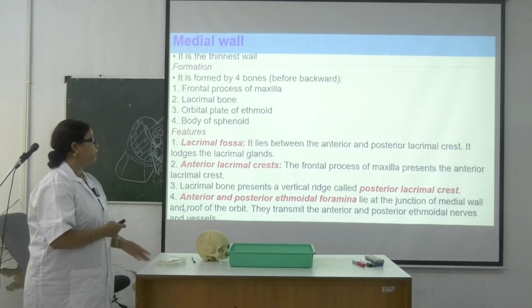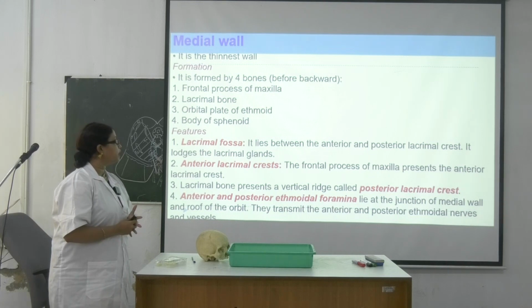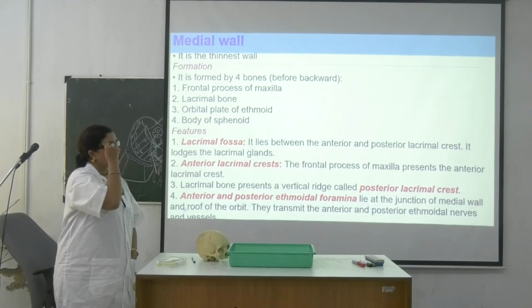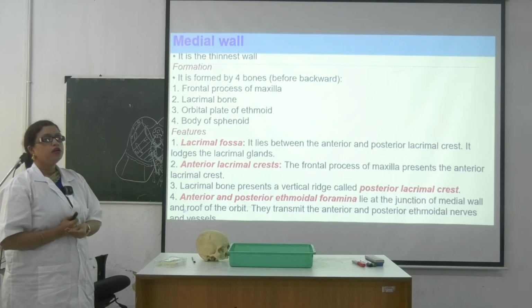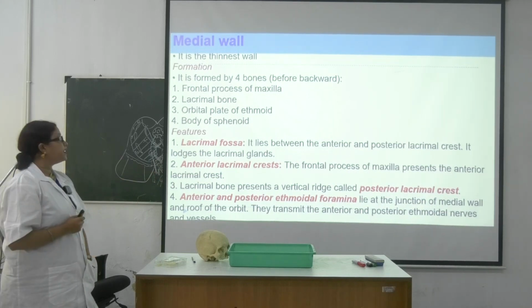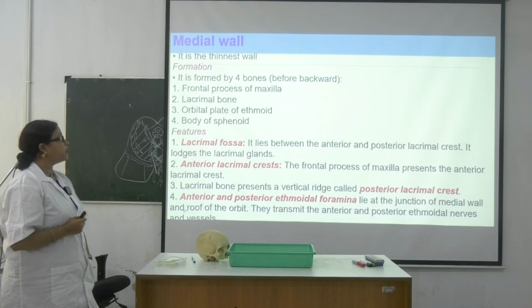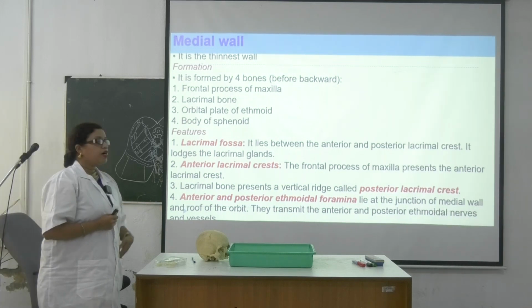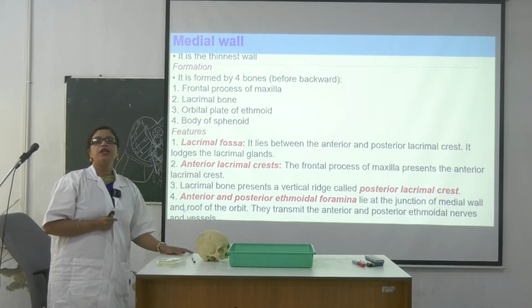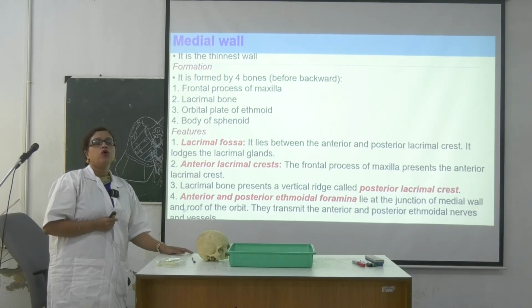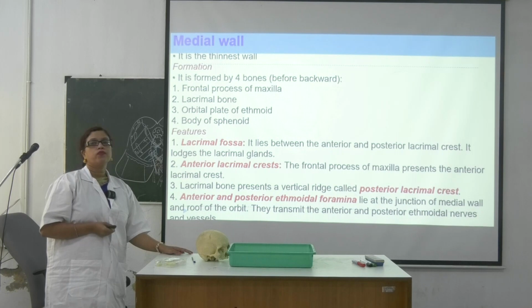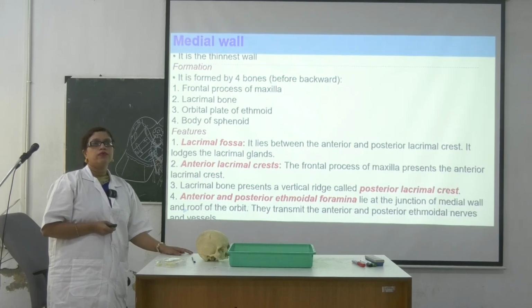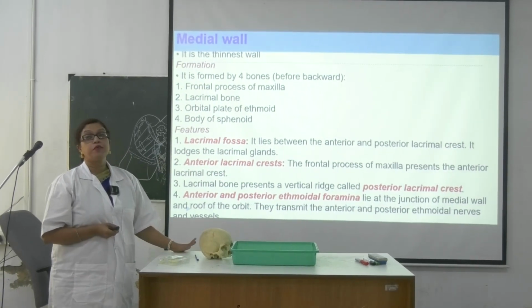This thing you have to explain. Okay, how does it form? Now write it down. What are the features? Features of the medial wall. শুধু এই তিনটে লিখবি, লাস্টের তিনটে। Okay, features of medial wall. First one is the lacrimal fossa. So how the lacrimal fossa is formed? What are the content of lacrimal fossa? Just now I said, ল্যাক্রিমাল গ্ল্যান্ড হবে না ল্যাক্রিমাল স্যাক হবে?